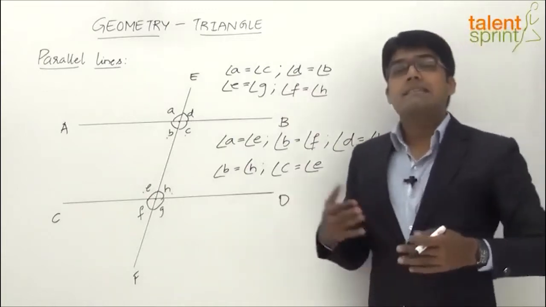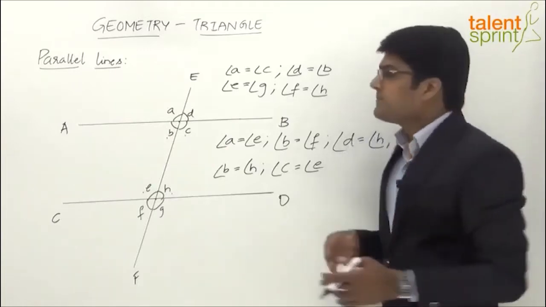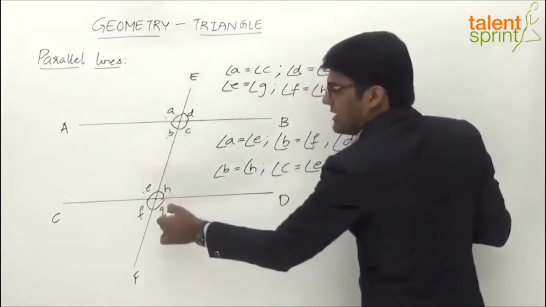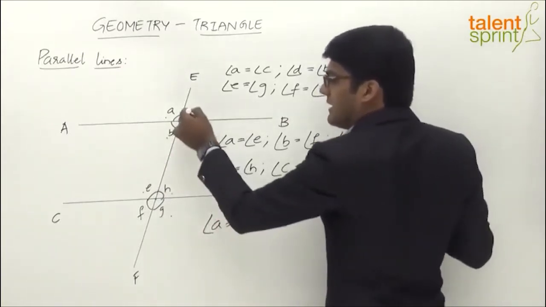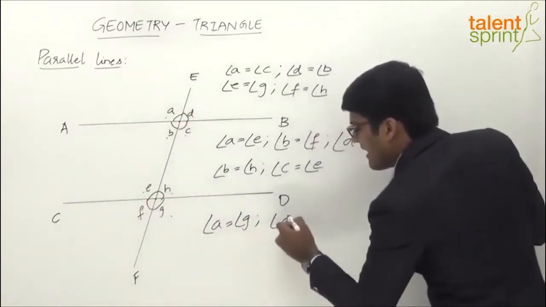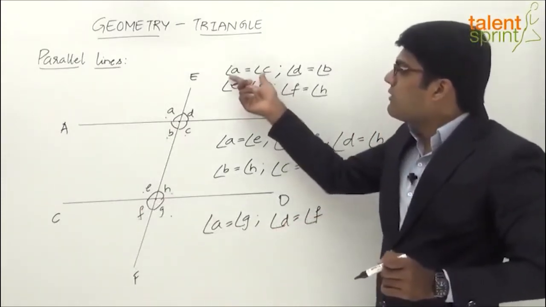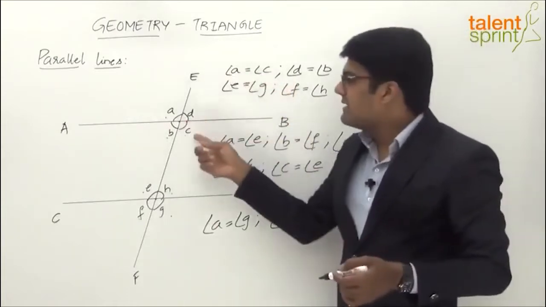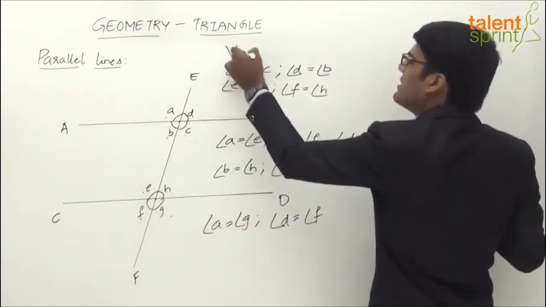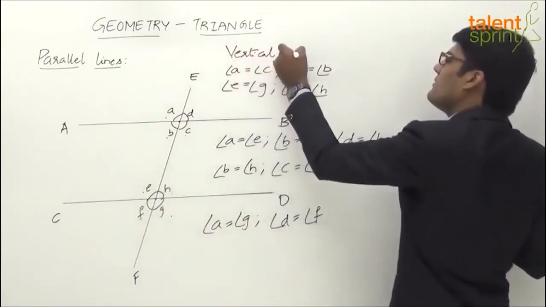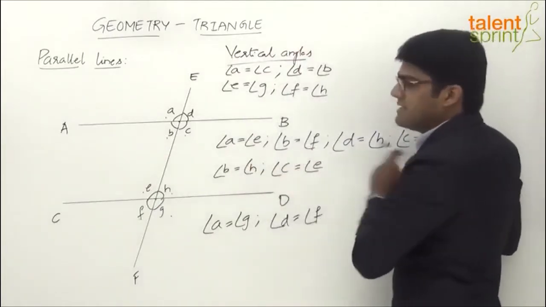Likewise, we have exterior alternate angles, and I'm sure all of you are clear about what exterior alternate angles are, right? So angle A will be equal to angle G, and angle D is equal to angle F, right? So these are all vertical angles or opposite angles: A, C, B, D, E, G, H, F, right? These are generally called vertical angles.